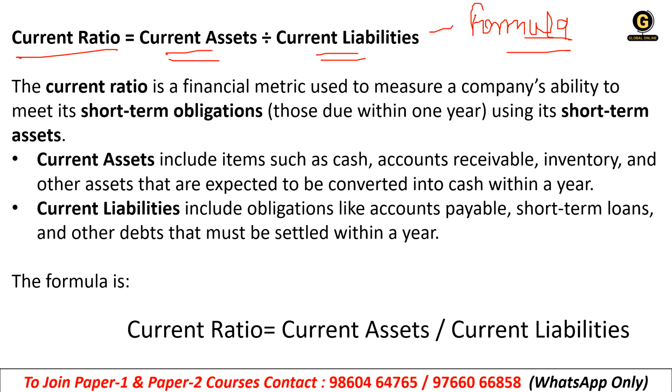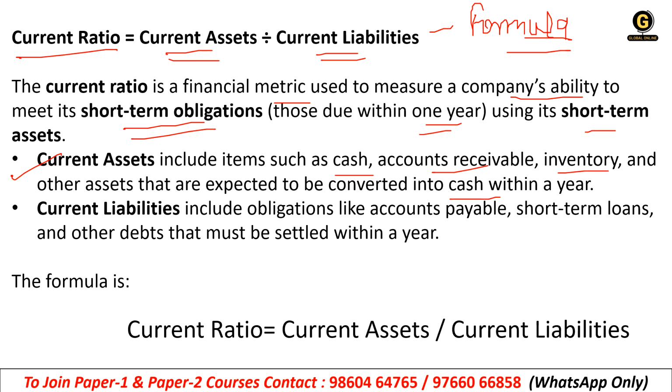You will have to memorize it. The current ratio is a financial metric used to measure a company's ability to meet its short-term obligations, those due within a year, using its short-term assets. What is current asset? It includes items like cash, account receivable, inventory, or other assets that are expected to be converted into cash within a year. If any asset is convertible into cash, that is called current asset.